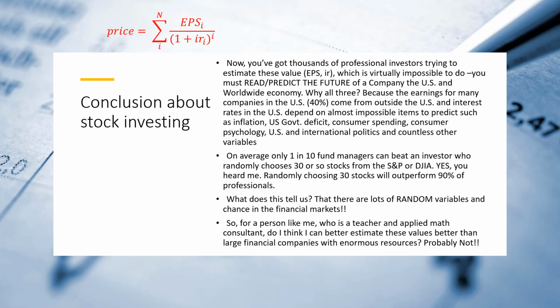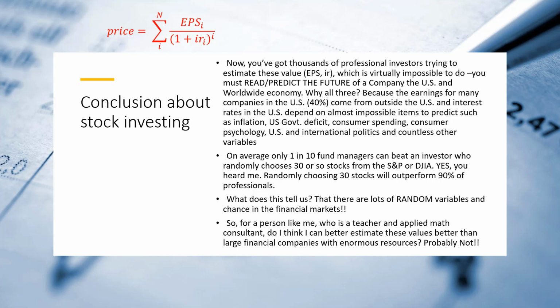You must predict the future of a company, the U.S., and worldwide economy. Why all three? Because the earnings for many companies in the U.S., about 40%, come from outside the U.S., and interest rates in the U.S. depend on almost impossible items to predict, such as inflation, U.S. government deficit, consumer spending, consumer psychology, U.S. and international politics, and countless other variables.